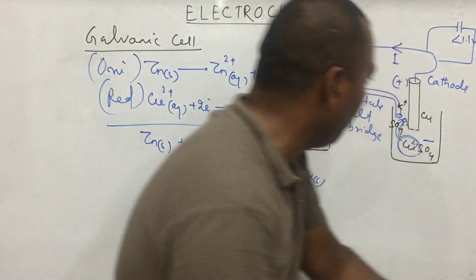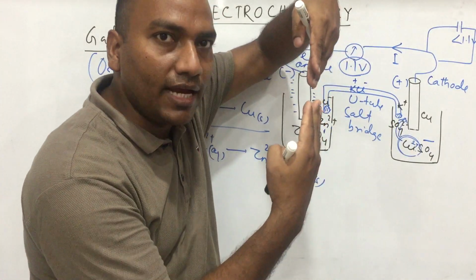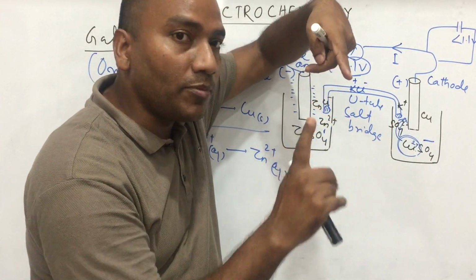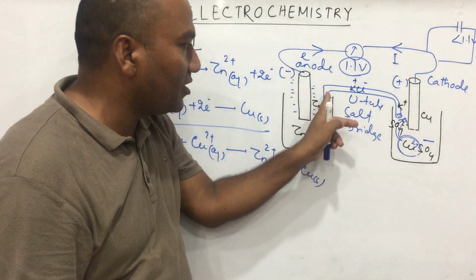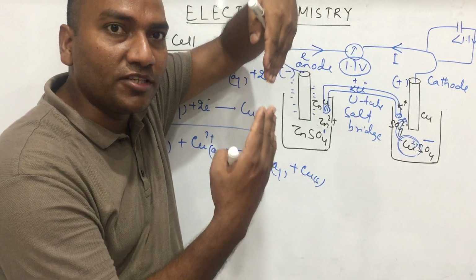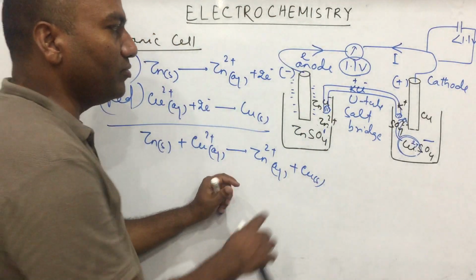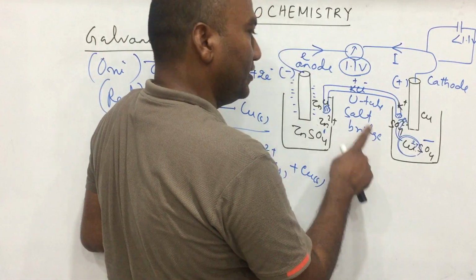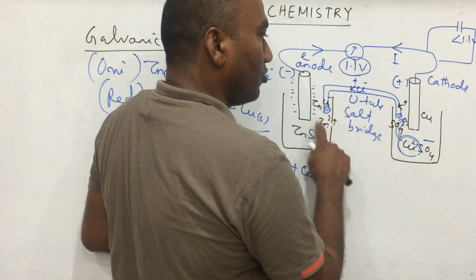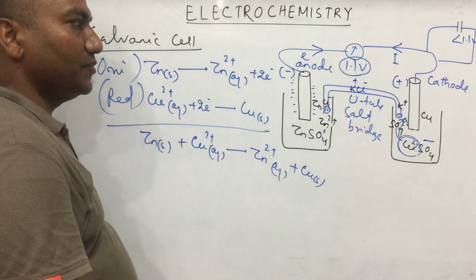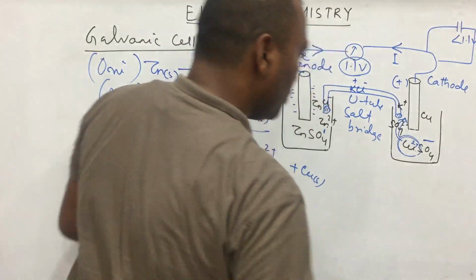That's why K+ and SO4 2- attract each other and never form K2SO4. Similarly, on this side Zn2+ and Cl- attract each other and never form ZnCl2. In this way, the salt bridge maintains electrical neutrality. Understood? And it connects the two half cells. So these are the functions of a salt bridge.